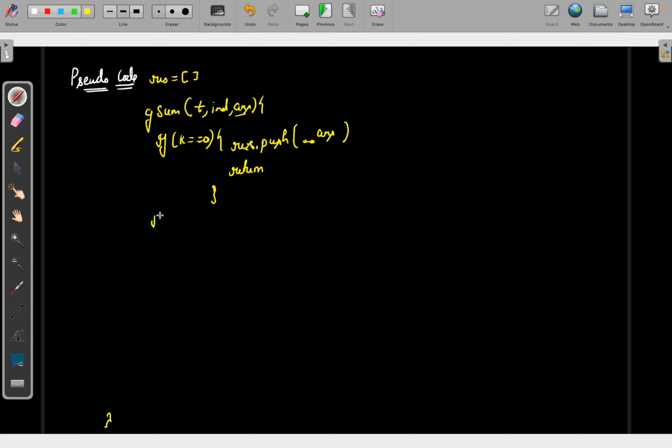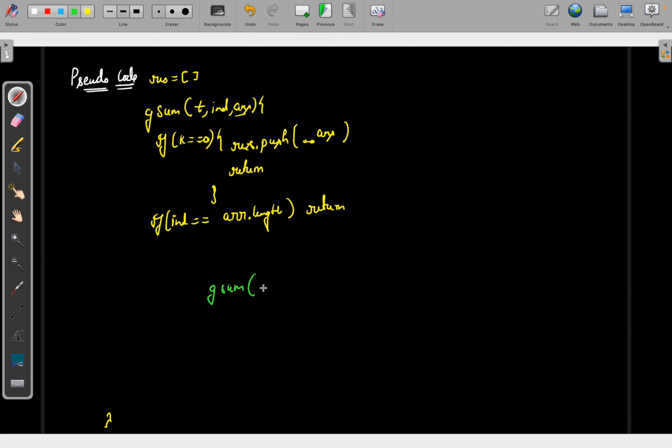Okay, then the next base condition, whenever my index is equals to my array dot length, what I will do, I will simply say return. I will return from it. Now there will be two function calls. Let me write it here. There are two function calls.